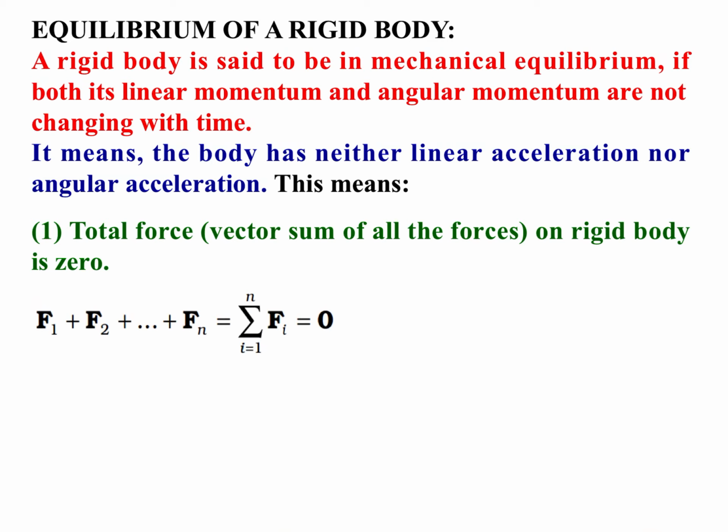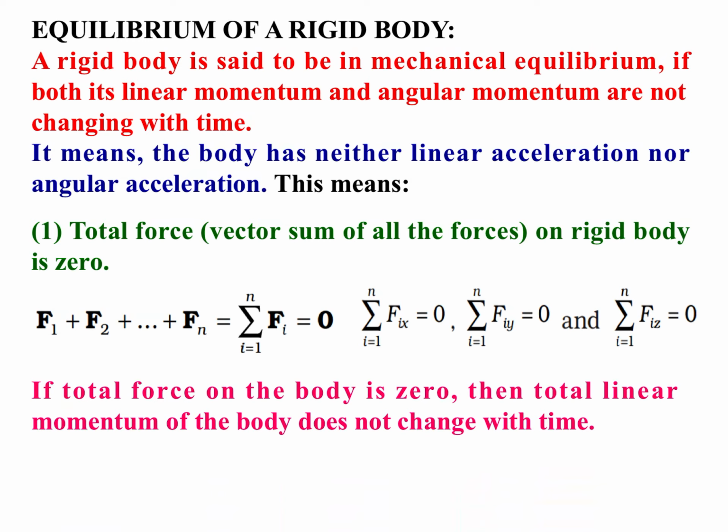Total force, let us suppose there are n types of forces applied on the body, F1 plus F2 plus so on Fn. जब इन सभी को हम ऐड करेंगे, so we can write summation i equal to 1 to n Fi. The total force must be equal to 0. It means the component of net force along x-axis must be 0, along y-axis must be 0, and along z-axis must be 0. So all the components must be equal to 0. Then body is said to be in translational equilibrium.